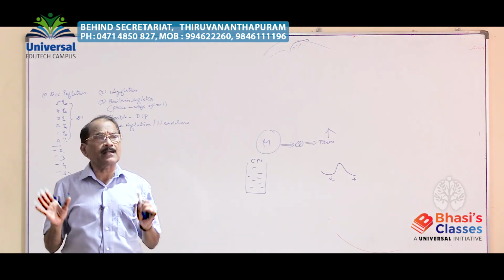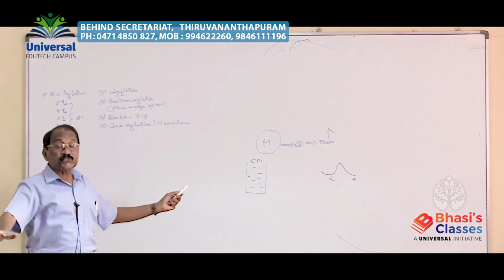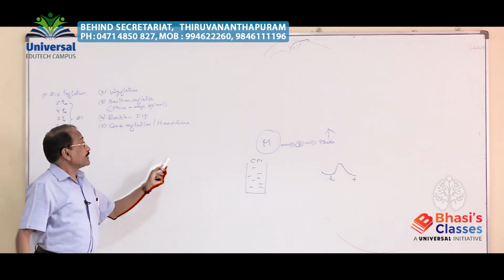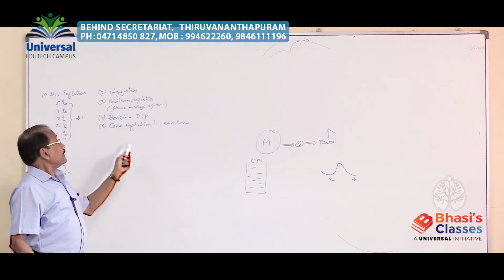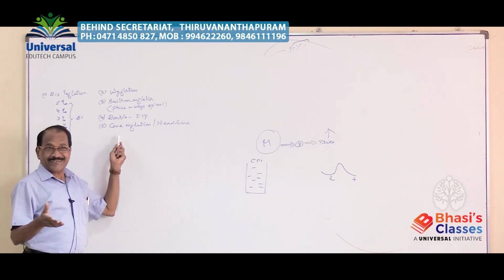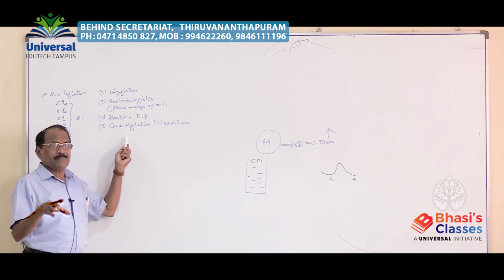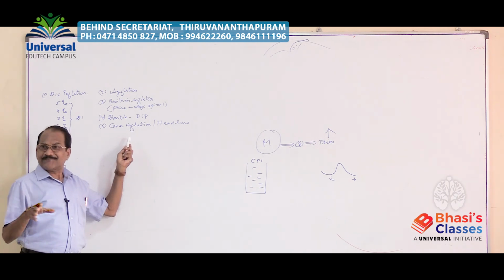All these things will become headline news in the newspapers. That is why it is called headline inflation. Core inflation may not be headline inflation, because it may not be seriously affecting the cost of living of the people.